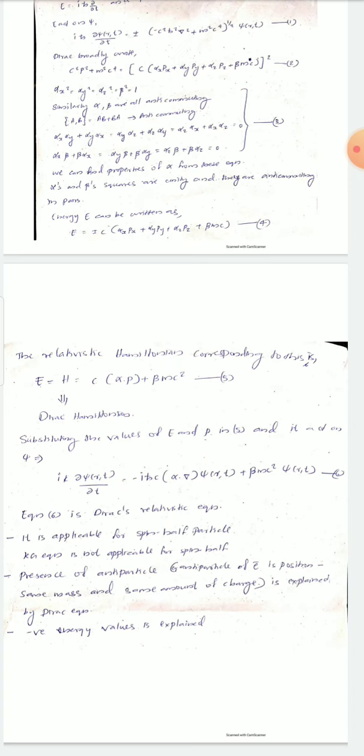It is very important. And we have the properties of the Dirac relativistic equation: it is applicable for spin half particles, whereas the Klein-Gordon equation we previously studied is not applicable for spin half particles. The Dirac equation explains the spin and also explains the presence of antiparticles. We know the antiparticle of the electron is the positron, with the same mass and same amount of energy. Then again, the Dirac equation explains the negative energy values.